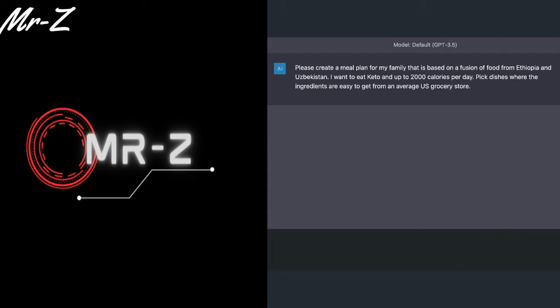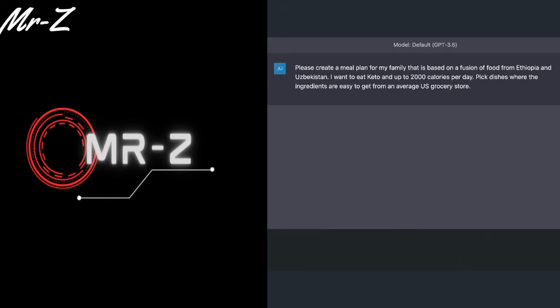So I went to ChatGPT and I said, please create a meal plan for my family that is based on a fusion of food from Ethiopia and Uzbekistan. I want to eat keto and up to 2,000 calories per day. Pick dishes where the ingredients are easy to get from an average US grocery store. Now this is a hard problem, right? I don't think that there's a human on the planet that could easily answer this question. And if they are, I probably could not find them. It would probably cost me too much to hire them. And they certainly couldn't do this as fast as I'm about to get it done for me.